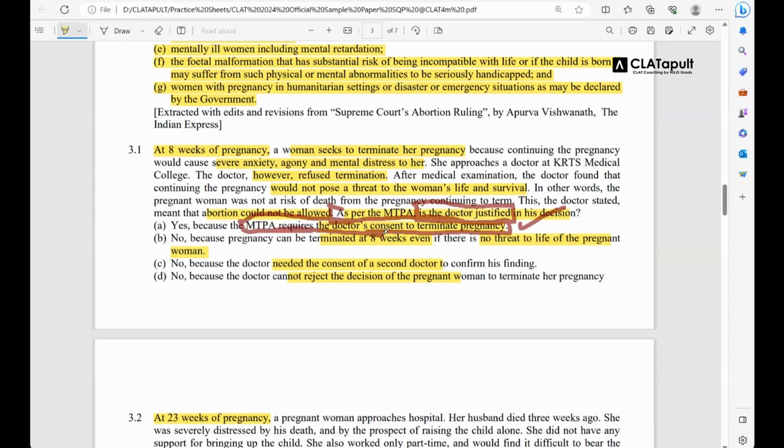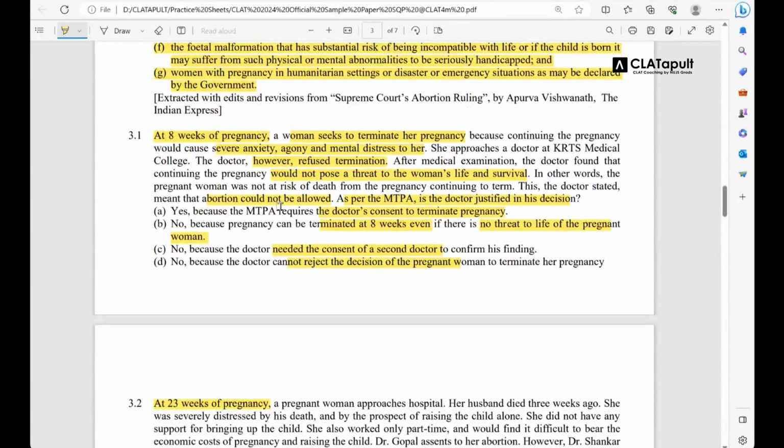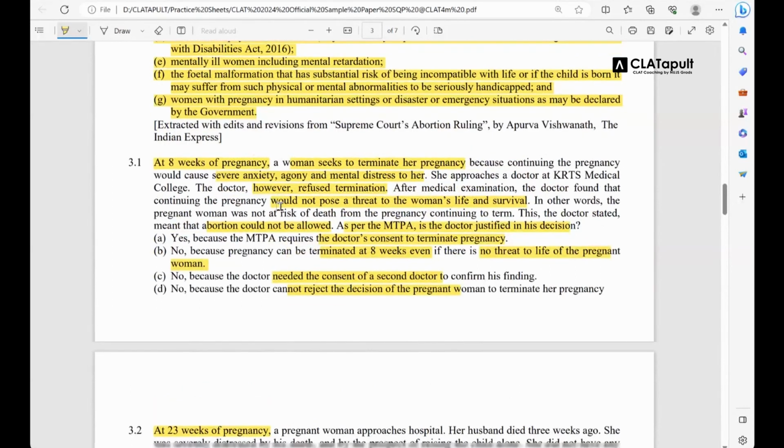It is asking you whether the doctor's decision is correct or not. And if you see, the decision given by the doctor is not correct on the grounds that, okay, you talked about physical health, but what about the mental health of the woman? You have to look into that also as per the act. And that is why the pregnancy can also be terminated even if there is no life threat, on medical grounds. Is that clear now? To the person who asked this question, is this clear? Yes, sir. All right.